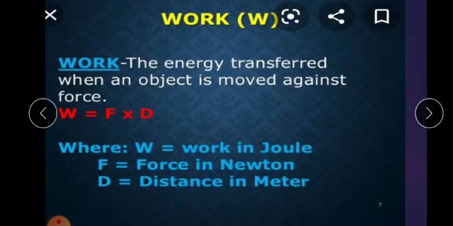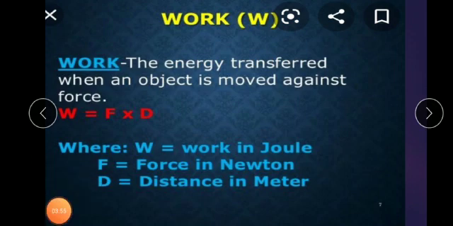Next one, path function, we are going to see, that is work. It is represented by the symbol W. You already know what is work. The energy transferred when an object is moved against a force. W is equal to F into d. W is work in joule, the unit for work is also joule, F is force in Newton, and d is distance in meter.